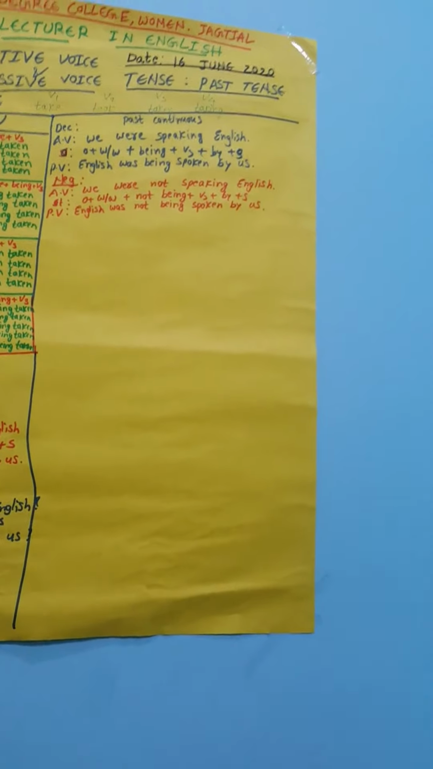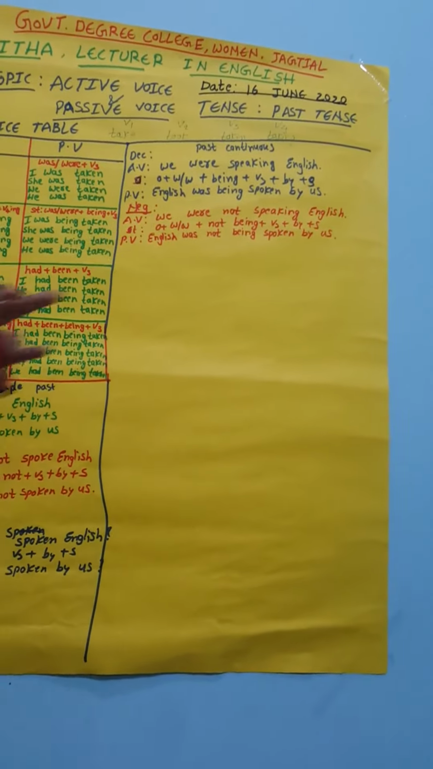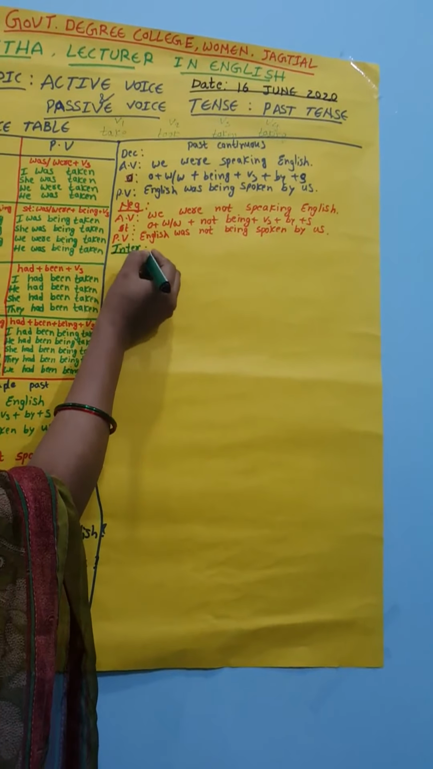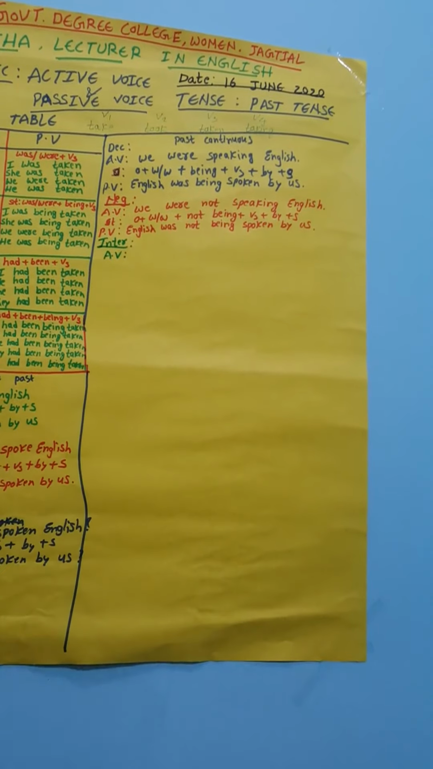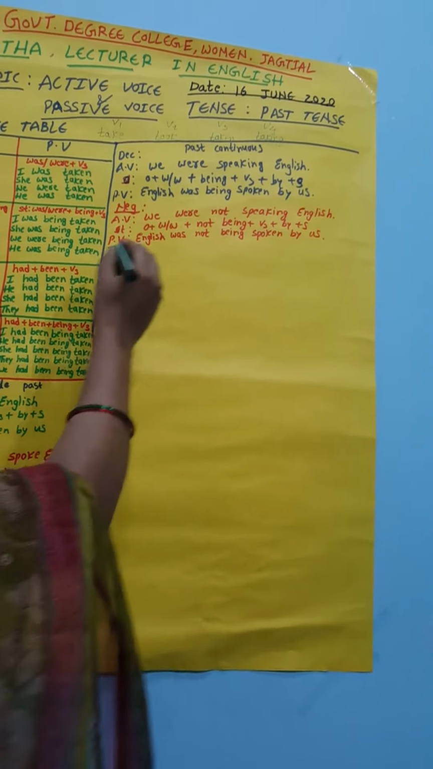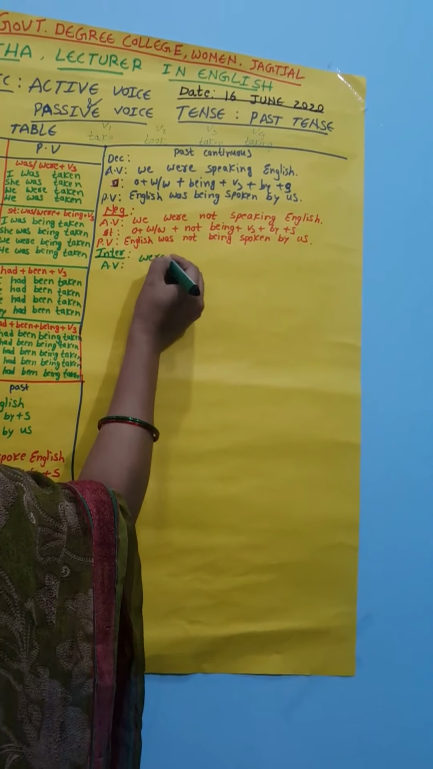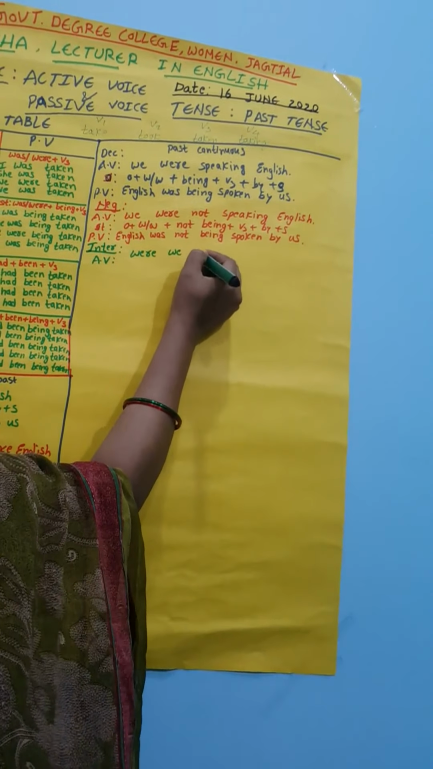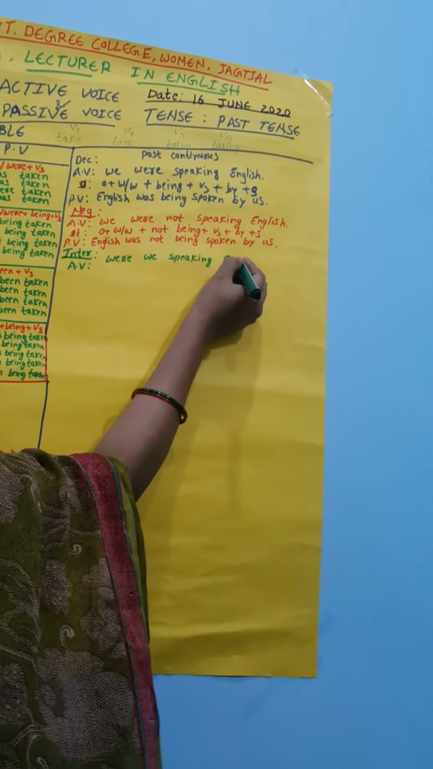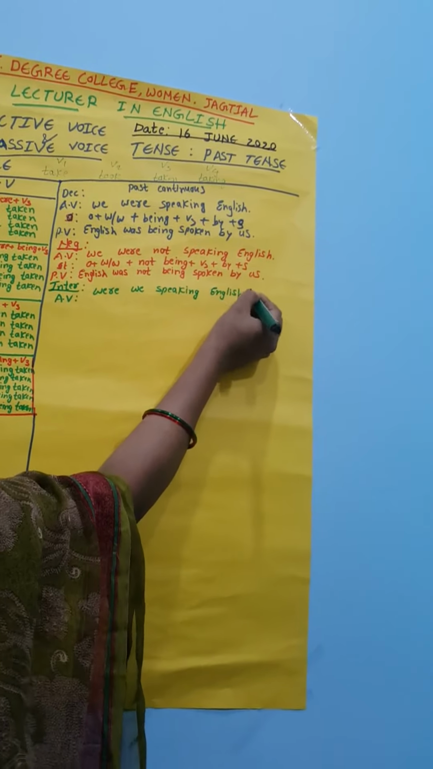And then the last one is the interrogative. Declarative, negative and interrogative. Interrogative form: what is the active voice here? The interrogative is nothing but asking questions. Were we speaking English? We keep the question mark.